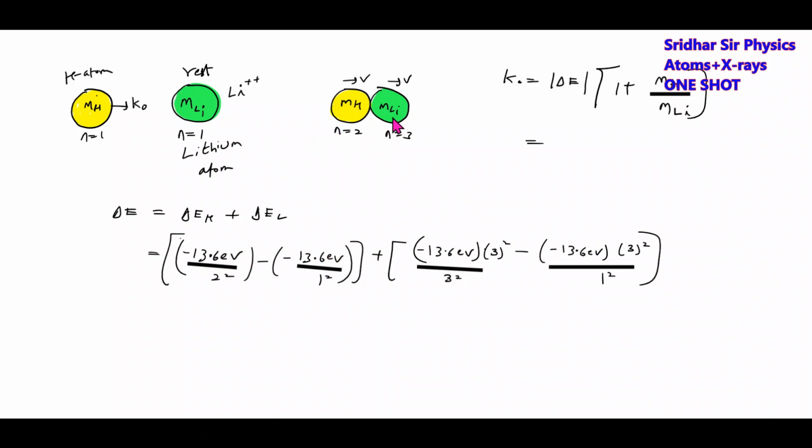Okay. Then the lithium double plus ion, it is in the ground state. It should be excited to the third state. Then there is a formula. What is the Z for lithium? For lithium, Z will be 3. For hydrogen atom, Z will be 1.